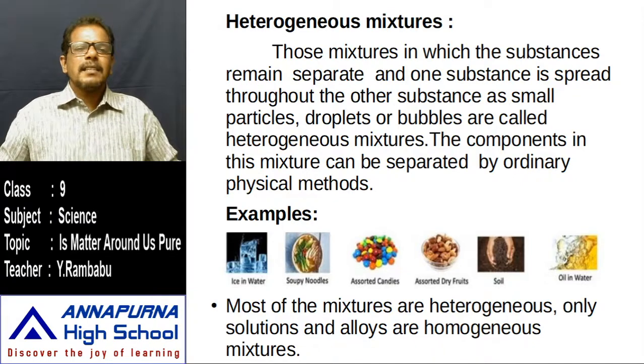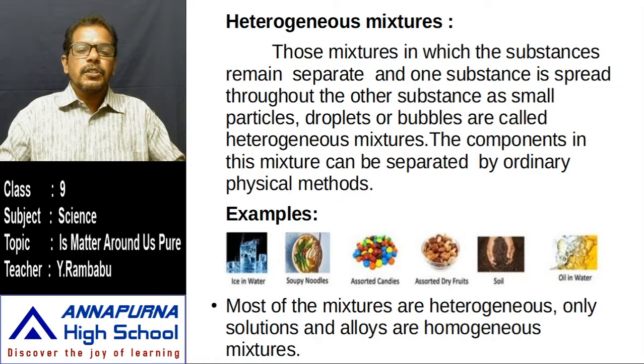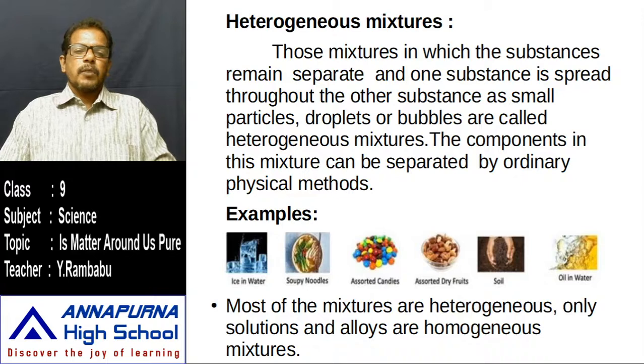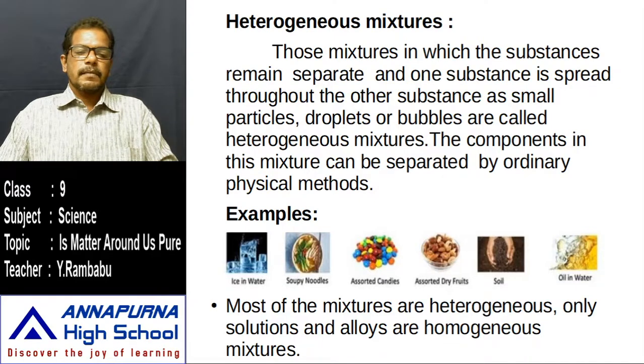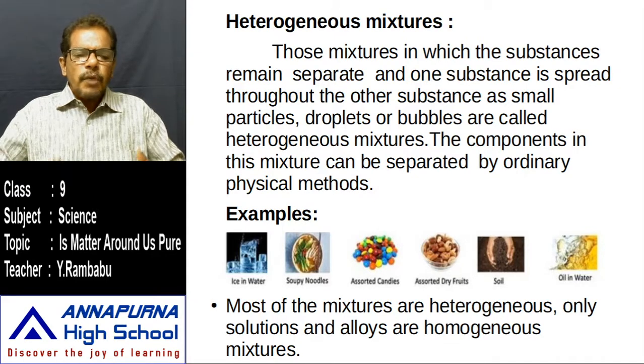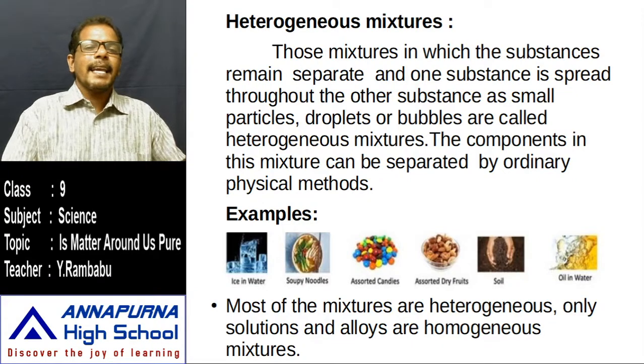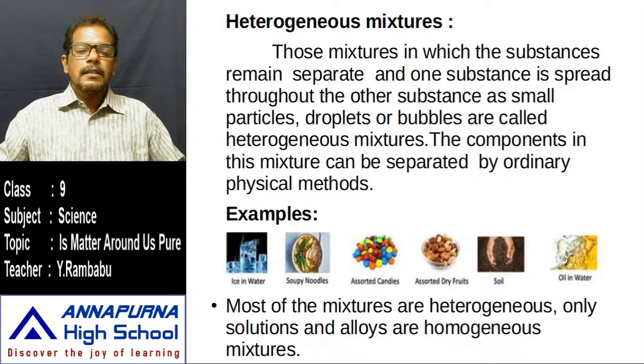In all these cases we can easily distinguish the components, and if we try to filter, we can easily separate by ordinary physical methods. That's why all these mixtures are called heterogeneous mixtures.